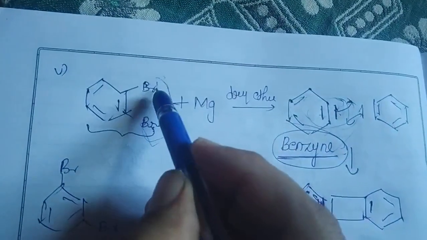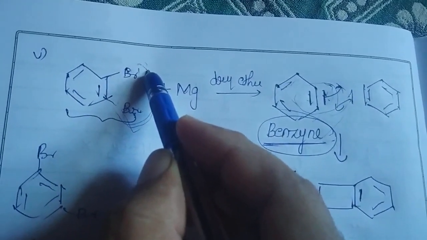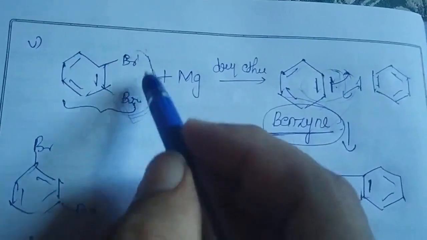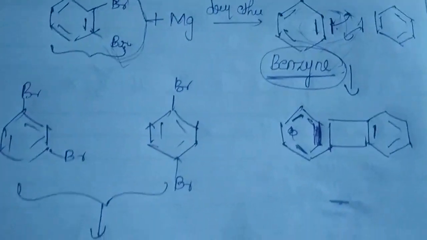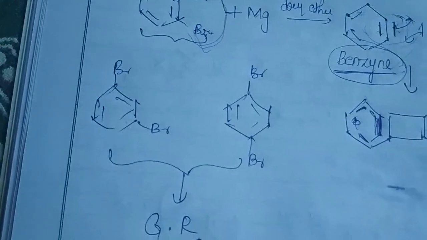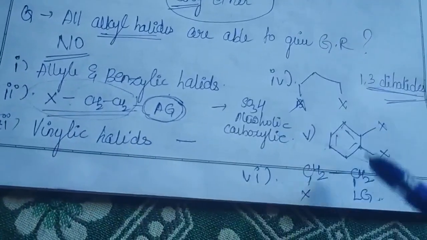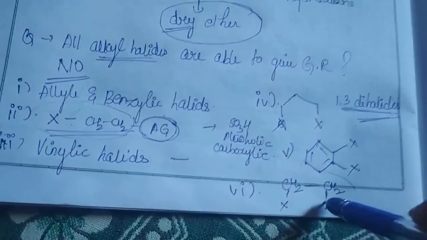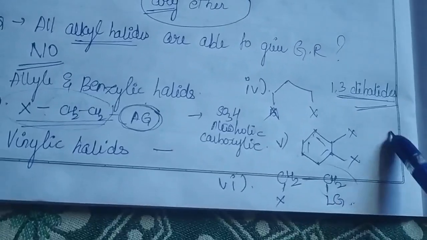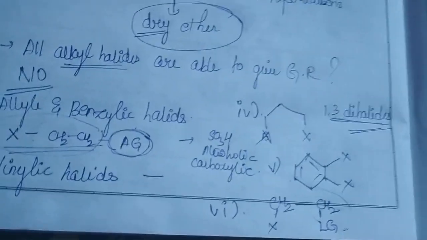So you have come to know that whenever you are having an ortho substituted dihalide, they will not give you the Grignard reagent. But that is not the case in the meta and the para position. Is that clear? So that is the reason we have mentioned over here that these are the 6 villains you have to remember, where whenever you are having such groups, they will not be able to give your respective Grignard reagent.